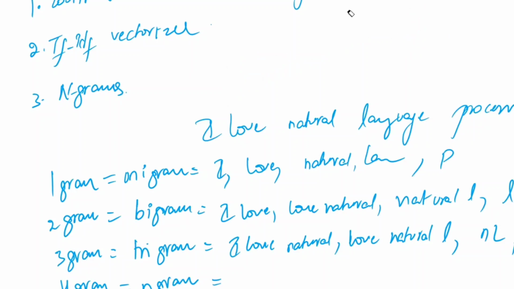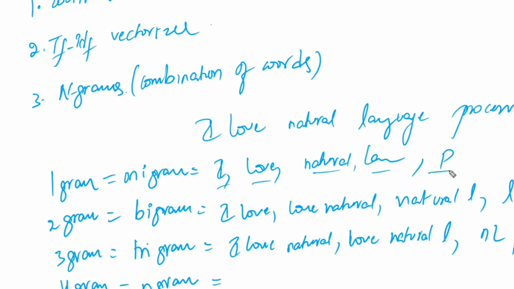N-grams is nothing but a combination of words. Now you observe in your documents, in your corpus, instead of I separately, love separately, natural separately, language separately, processing separately, you check how many times the combination I love got repeated.